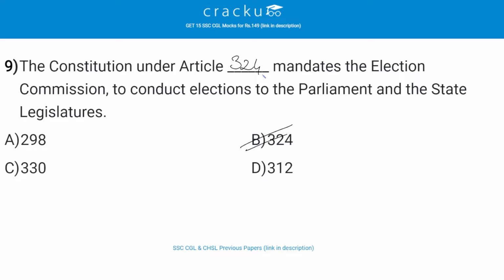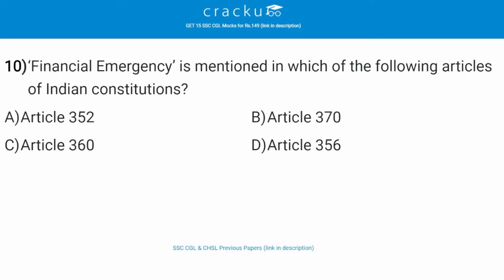Financial emergency is mentioned in which of the following articles of the Indian Constitution? The correct answer is C, that is Article 360. So, Article 360 of the Constitution of India empowers the President to proclaim a financial emergency on the following grounds. So, the grounds are: if the President is satisfied that a situation has arisen due to which the financial stability or credibility of India is threatened or in danger.